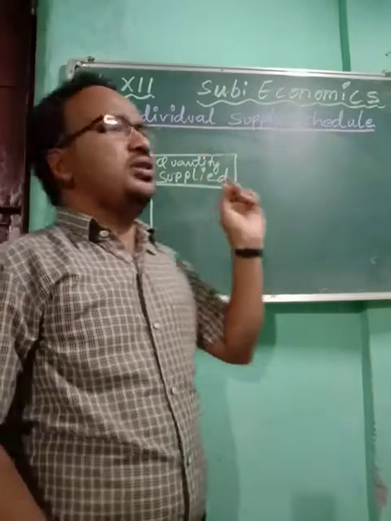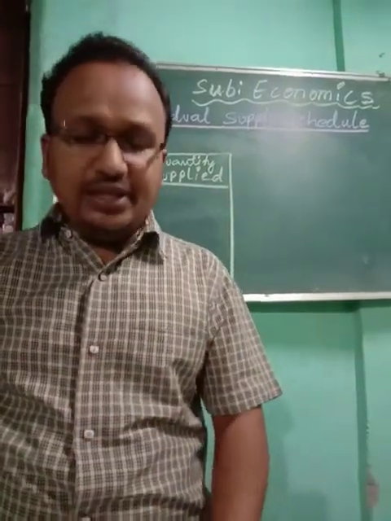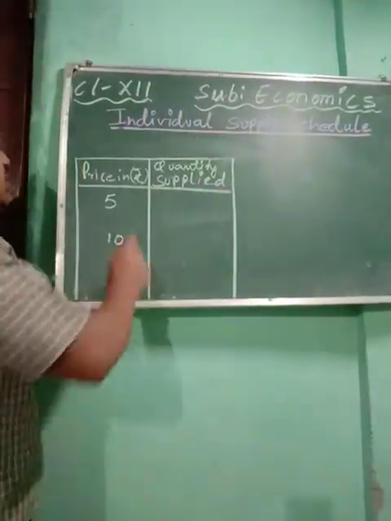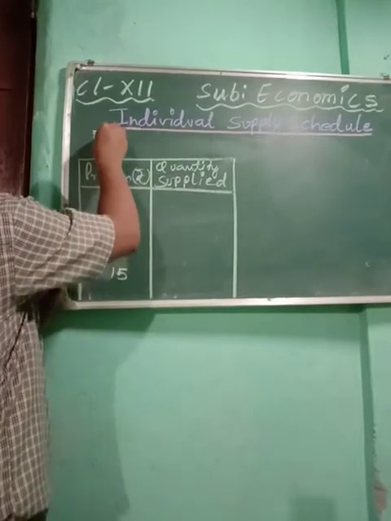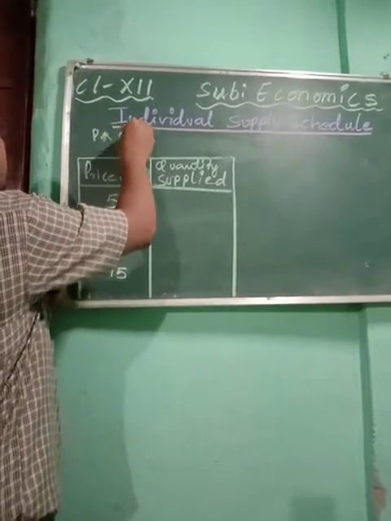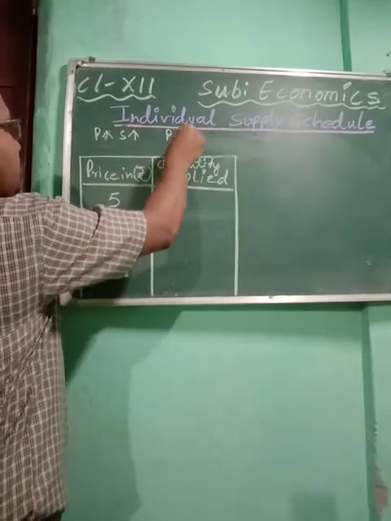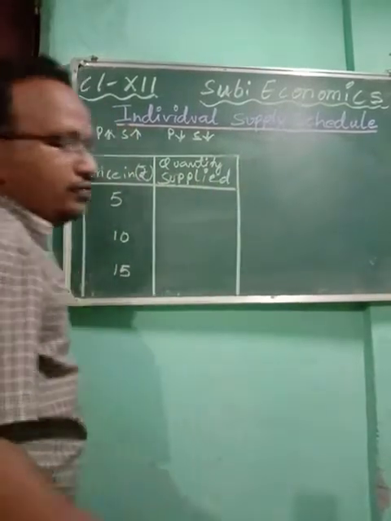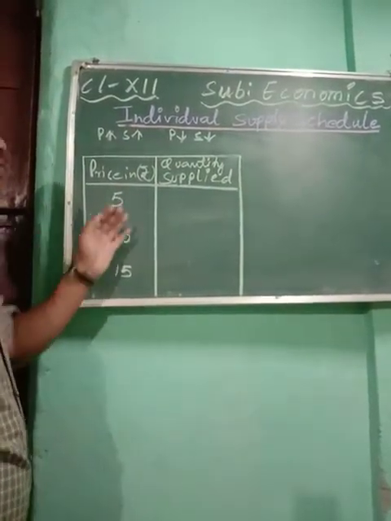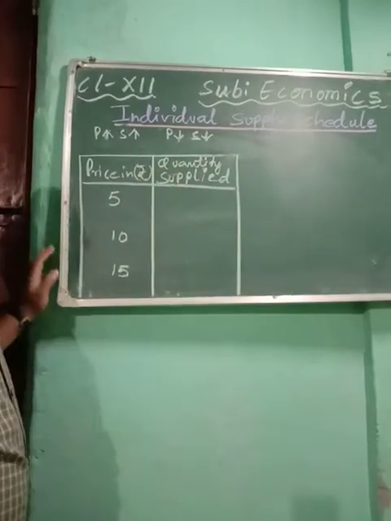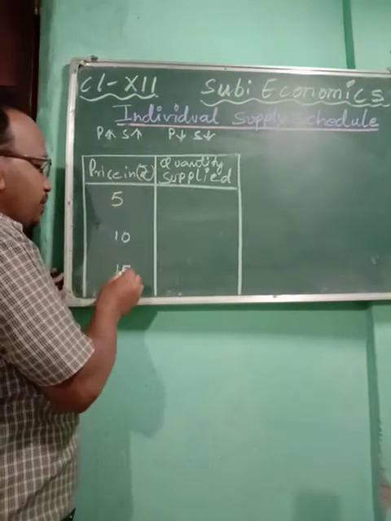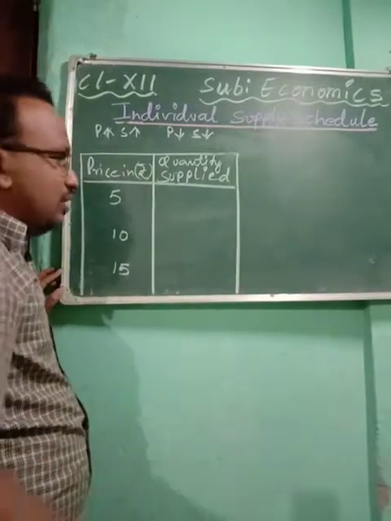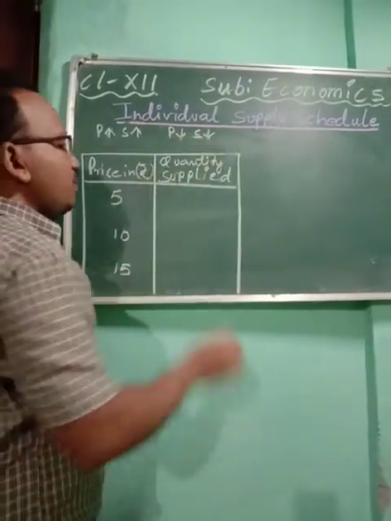Now see, an individual supply schedule means when an individual is ready to supply a commodity at a given price and at a given time in the market. I told you the law: when price increases, supply will also increase, and when price decreases, naturally supply is also going to decrease. Keep this law in your mind and fill the table by following it. Now compare 15, 10 and 5. At 5, the price is quite low, that means when price is low, supply also will be low.